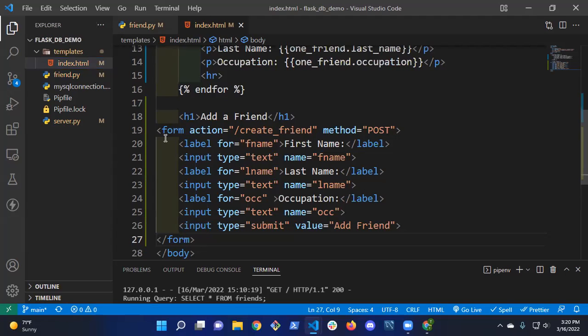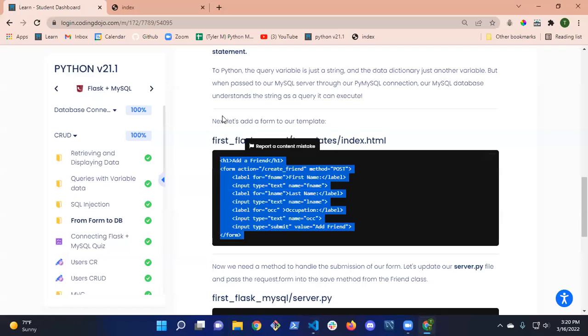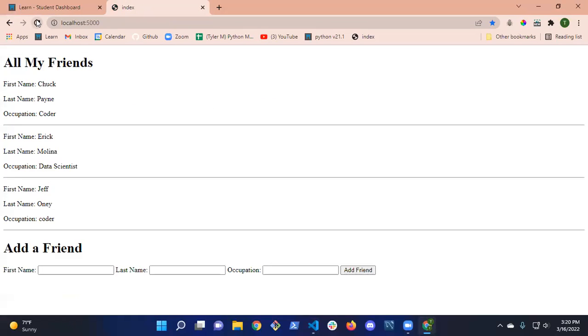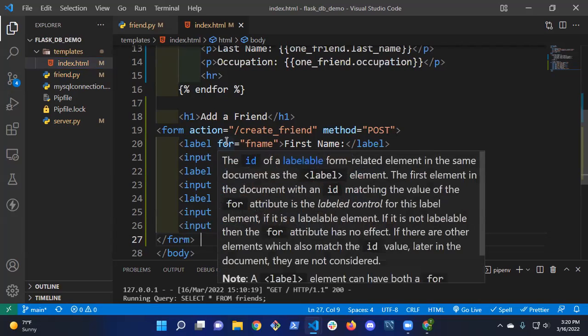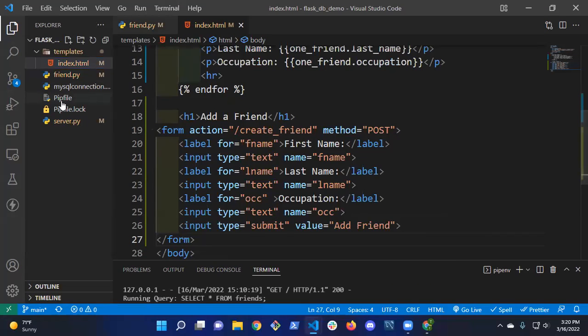So how do we get our form data from here to, or actually from, where does it go from here? If we have the user fill out a form, and let me show the form real fast. So there's our form. So the user fills this out. Where does it go? Create friends. Perfect. So this is the route where we're sending the data, right? We're using the post method. It's going to send all this data to our route we designate called create friend.